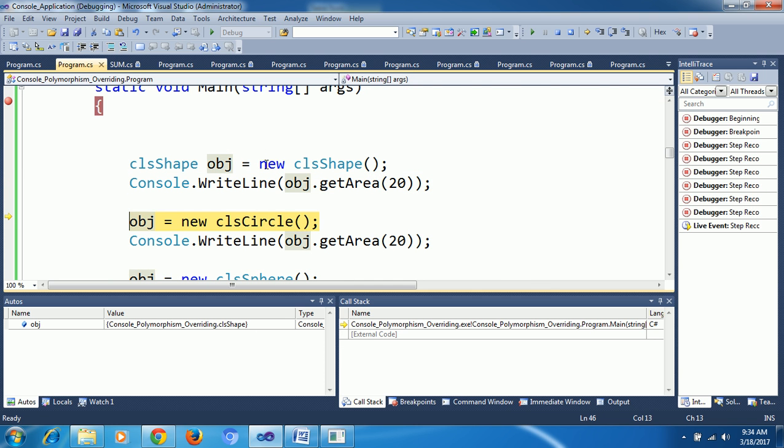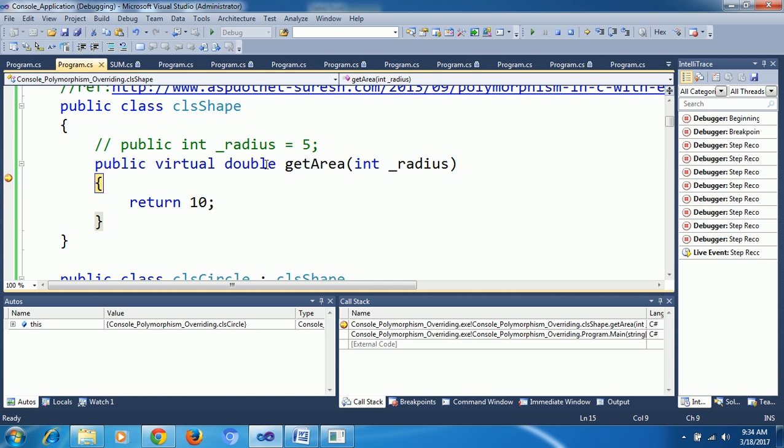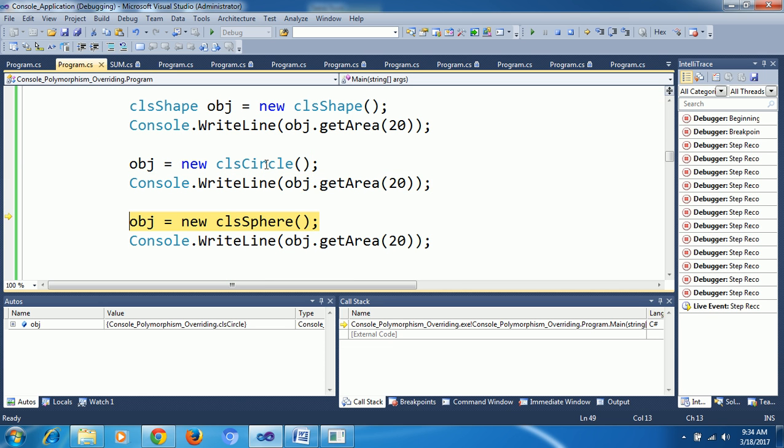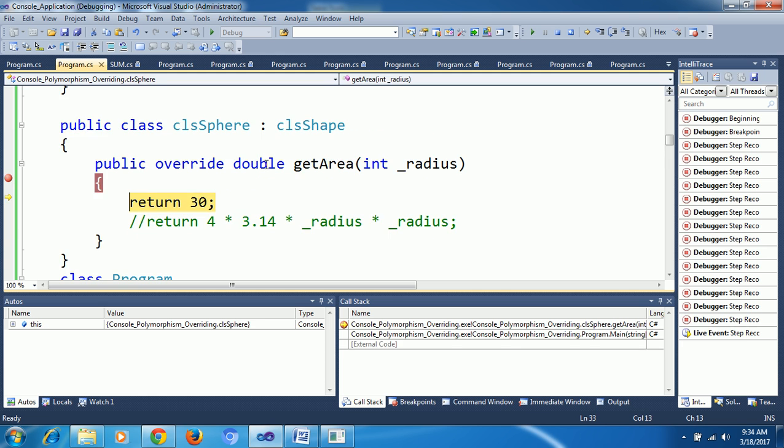First it will go to save. Next, for circle I created an object, but it is again going to save. Why? Because first of all it gives preference to the parent class. If you are not using the override keyword, it will automatically go to the parent class method first. Here it is not at all calling our child class, because we removed the override keyword.